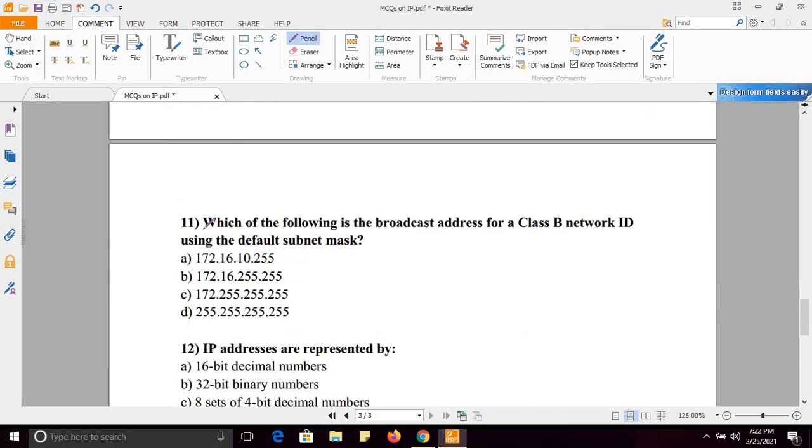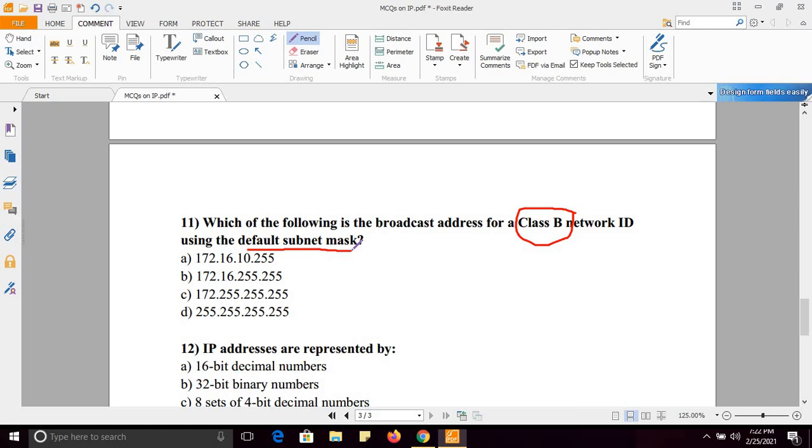Next, which of the following is the broadcast address for a class B network ID using the default subnet mask?